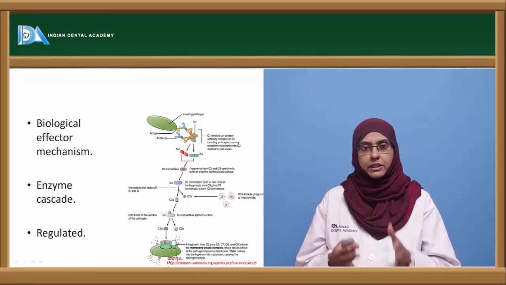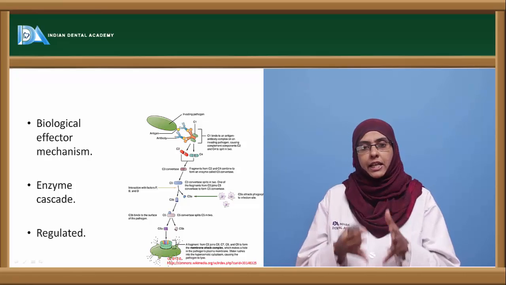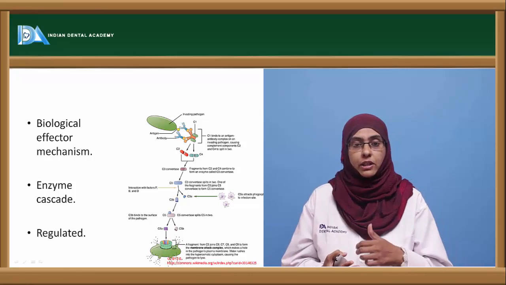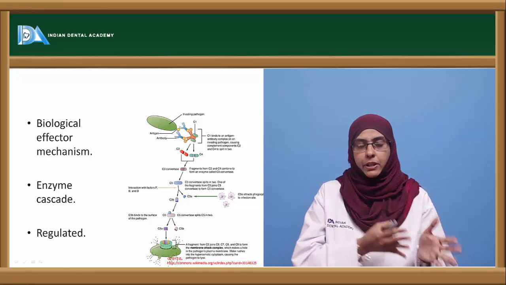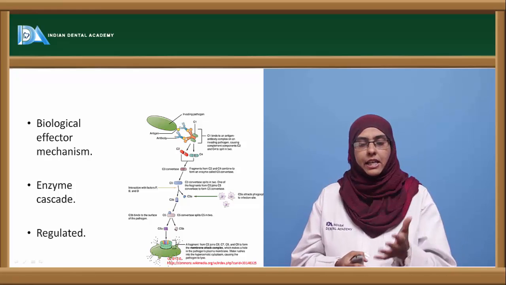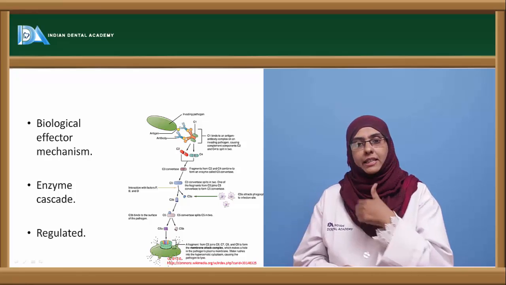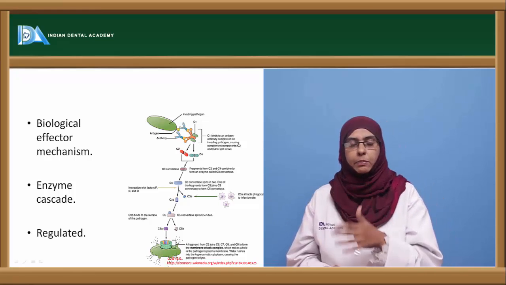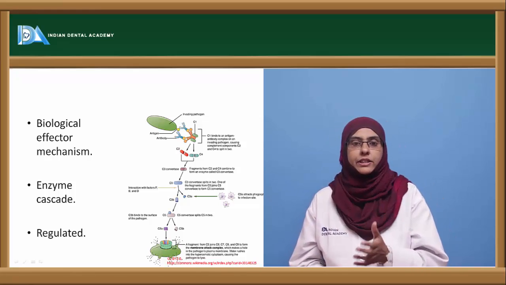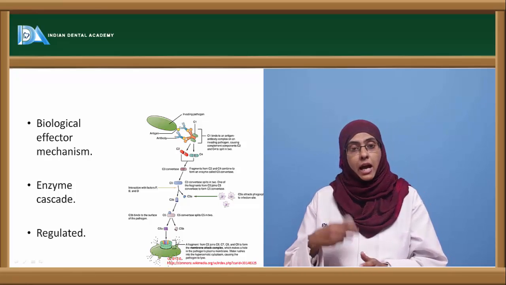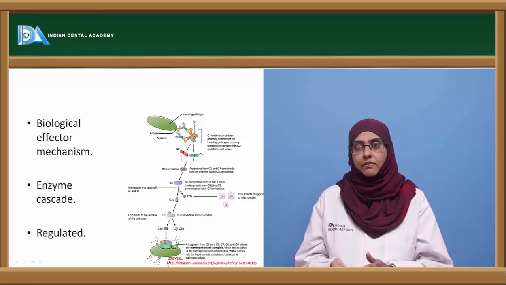The complement system, though inactive, gets activated only upon antigenic challenge. So the regulation is first at that time, when there is an antigenic challenge, and only then do they get activated. Later, when the enzyme cascade is carried out, there is also certain regulation to inhibit the immune response against self antigens.